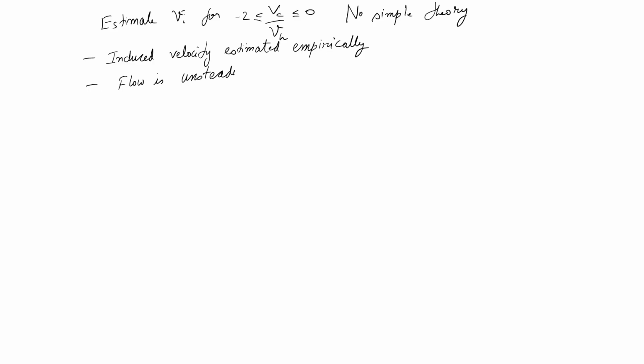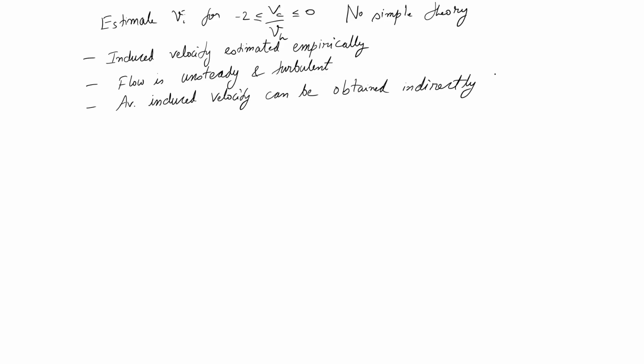So, flow is unsteady and turbulent. So, we can find out average velocity, which can be obtained indirectly through thrust and power measurements. How?